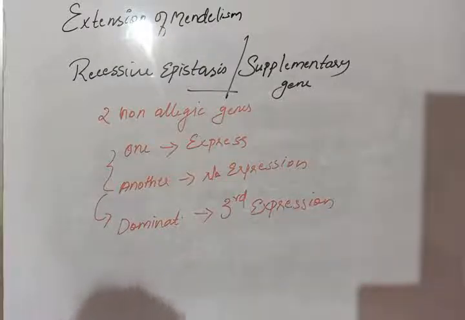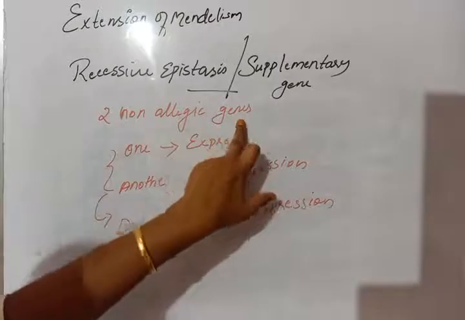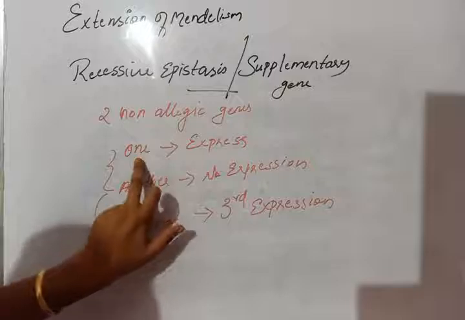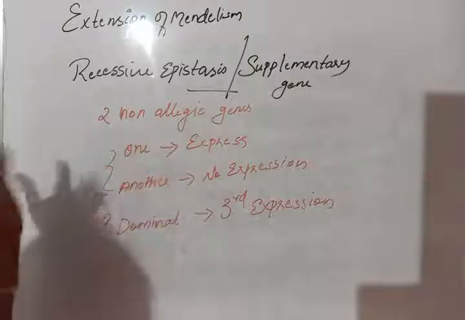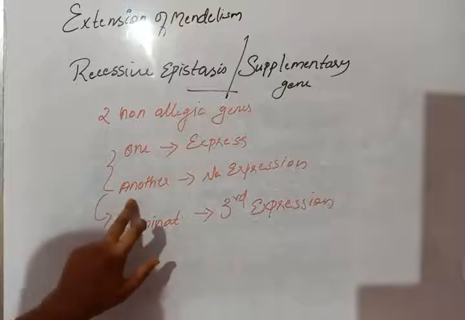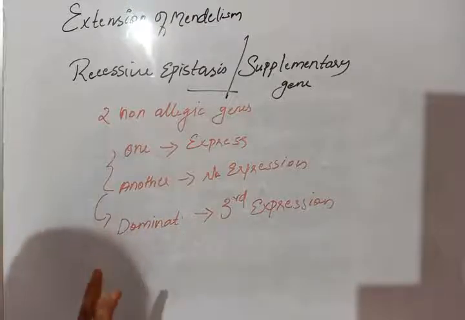Actually, there are two non-allelic genes. Among the two, one will act normally and express a character, and another gene will have no expression.